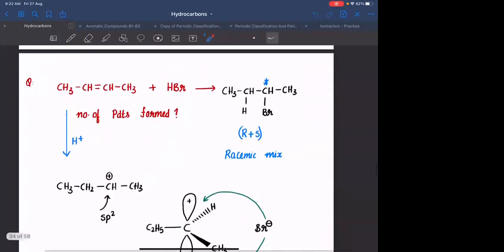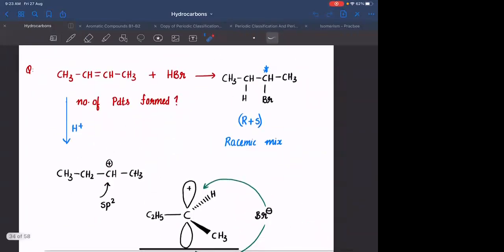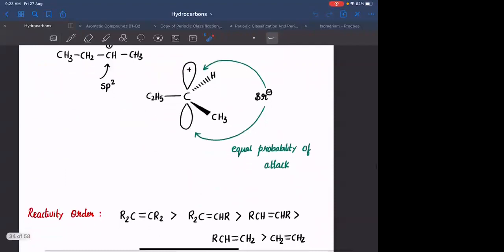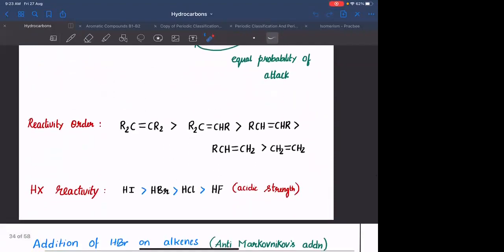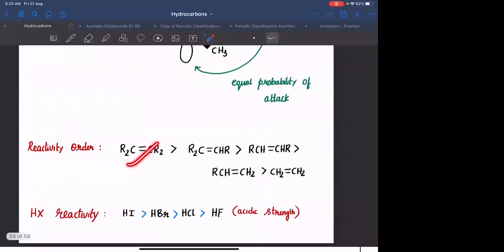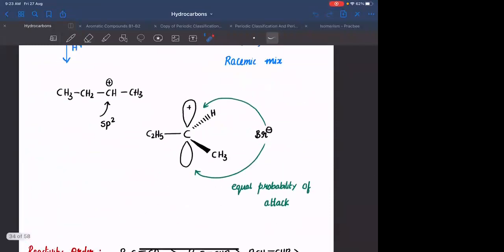In this particular reaction, whenever you are adding H positive, you are forming a carbocation, which is sp2 hybridized. On the sp2 hybridized carbon, the attack can be from the top as well as from the bottom. As this carbon is a chiral carbon, you will get a racemic mixture as the end product. The order of reactivity of different alkenes is: highly substituted alkene greater than the next one with slightly less substitution, and so on and so forth. The reason is, with a highly substituted alkene, you can form a 3-degree carbocation. The more the substitution, the more stable the carbocation that is going to be formed. Agreed?